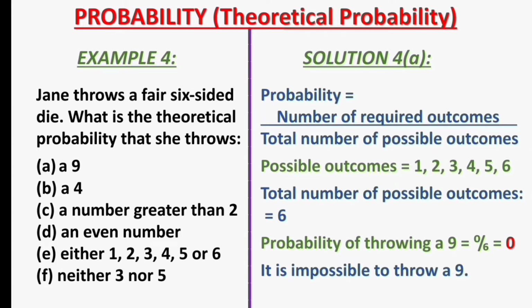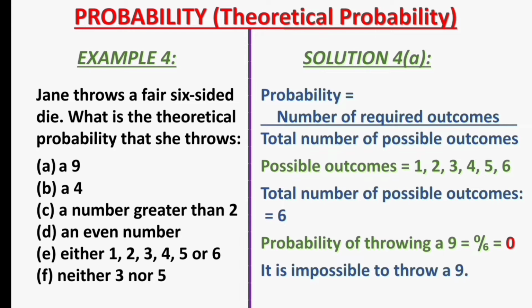The probability of throwing a 9 is 0, representing the number of required outcomes for a 9, divided by 6, representing the total number of possible outcomes. That makes the probability of throwing a 9 to be 0. That means it is impossible to throw a 9 because there is no 9 in a first 6-sided die.